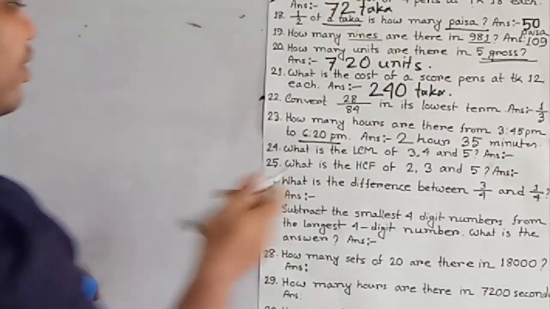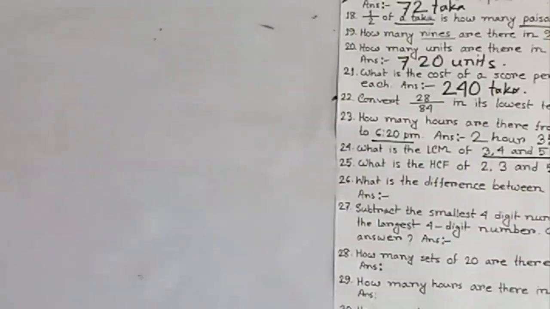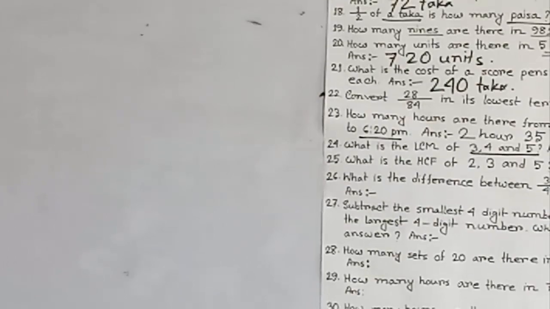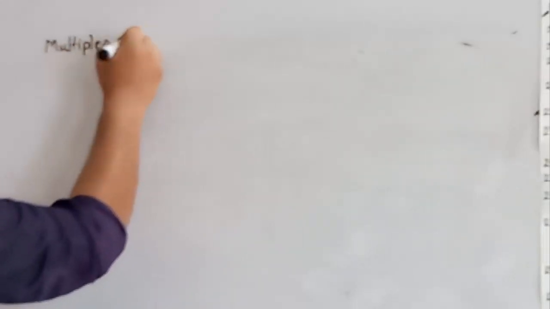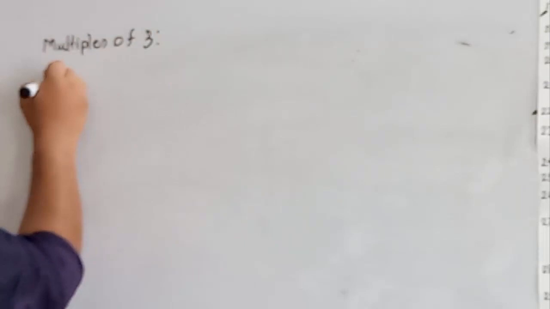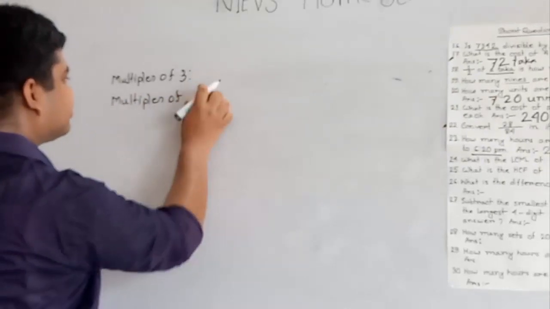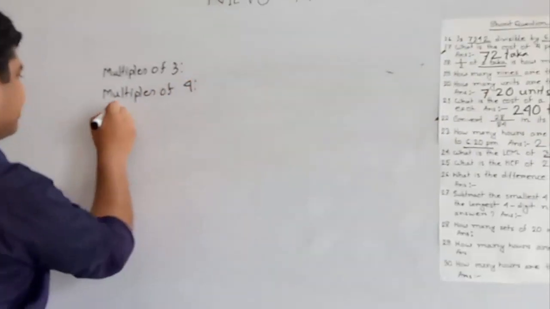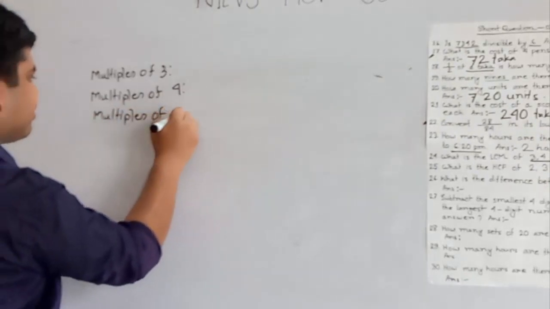The LCM of 3, 4 and 5. LCM means least common multiple. So at first we find out the multiples of 3, multiples of 4, multiples of 5.